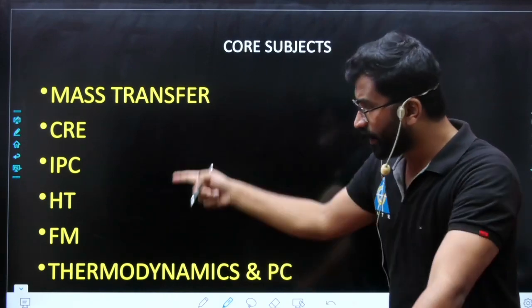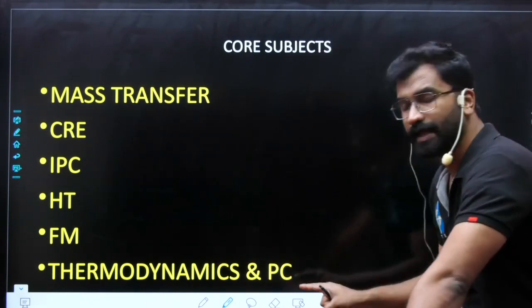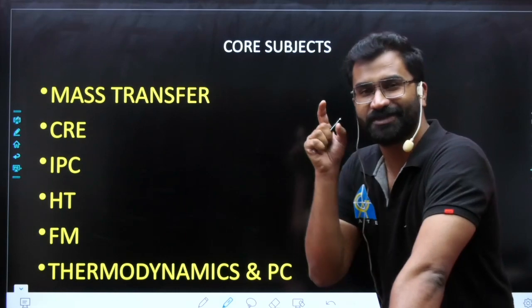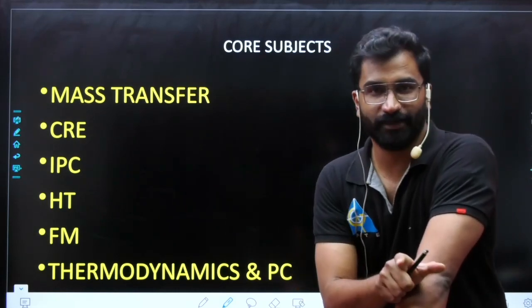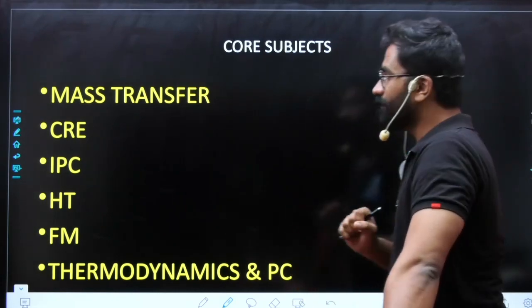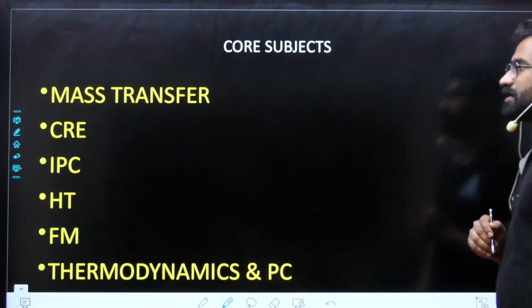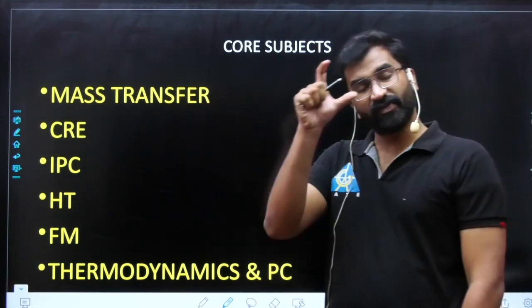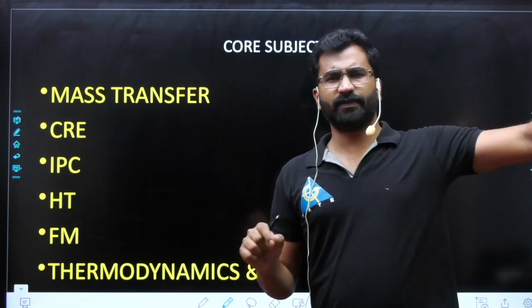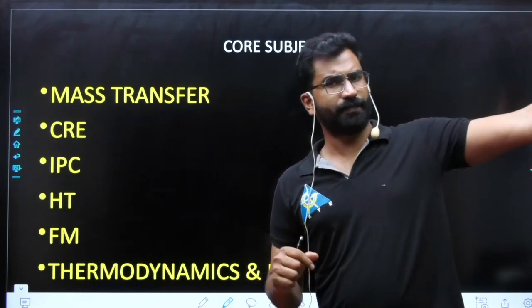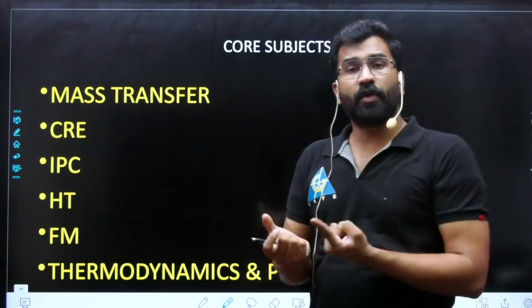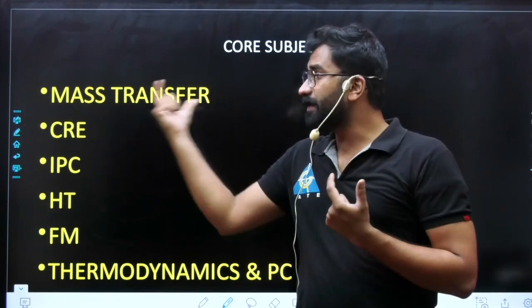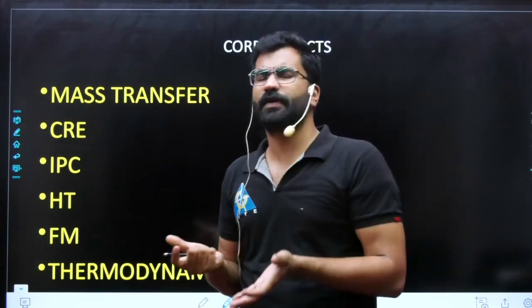Now, generally we talk about 6 subjects. We would never include process calculation, but I have included process calculation. Why? Because of this year's question paper. Okay, so that is also very, very important. So these are the most important subjects we need to prepare from the start. We can leave the smaller subjects for a later part, but importantly, you need to prepare subjects individually. Mass transfer, understanding mass transfer is very, very important.